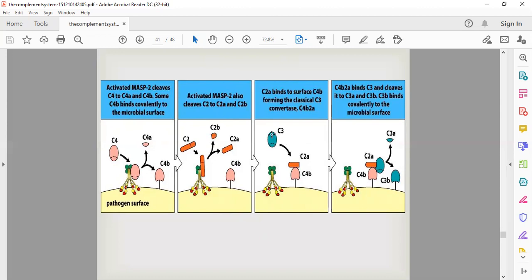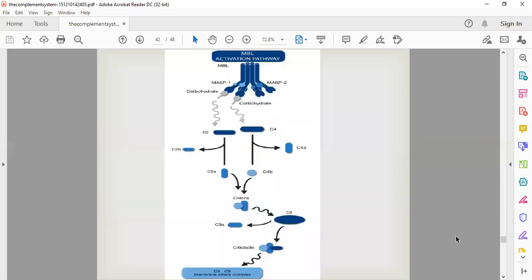After that, C3 will come and be cleaved into C3a and C3b. C3b will come and bind to C4b and C2a, making a C4b, C2a, C3b complex. After that, C5 will come and bind.